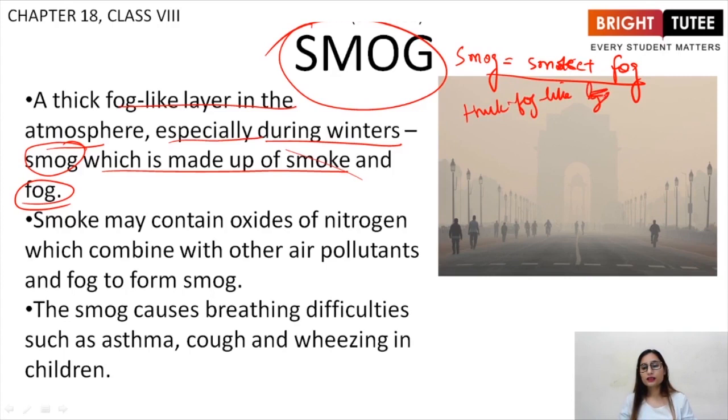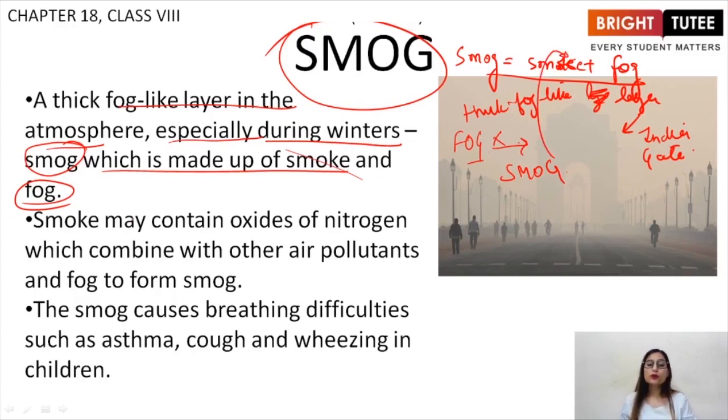As in the picture, you can see that the India Gate is not completely visible. This is not due to fog. There is not this much fog during winters. This is due to smog, which is basically smoke plus fog.